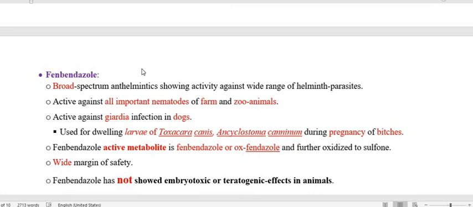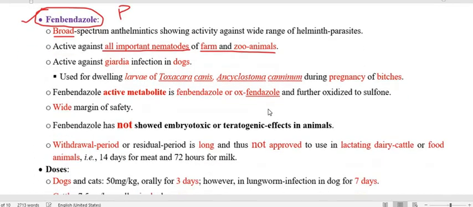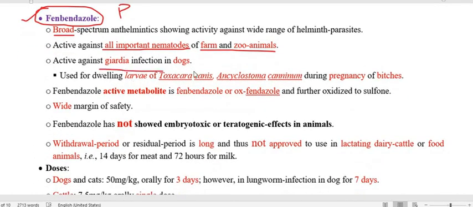Now we have to go through fenbendazole. What is important about fenbendazole? It is the drug that we can use in pregnancy also. Among all the benzimidazoles, I found only fenbendazole that should be used in pregnant animals. So this is very, very interesting. This is broad spectrum, acting against almost all nematodes of farm and zoo animals, and also against Giardia in dogs.